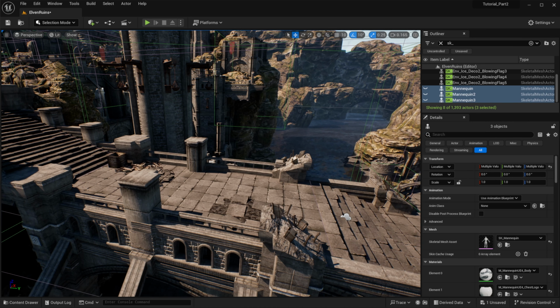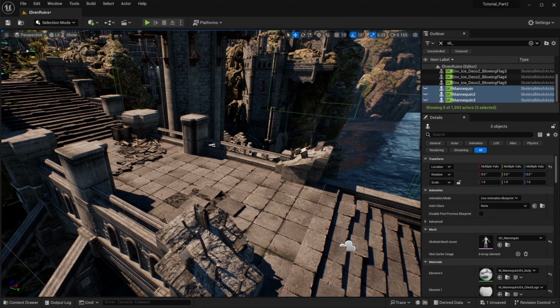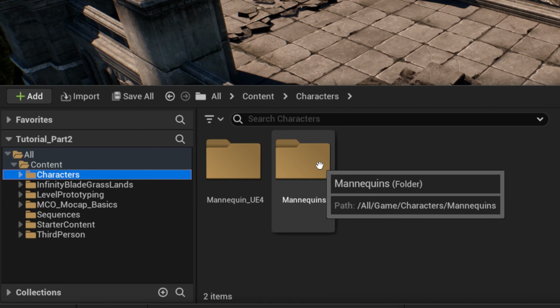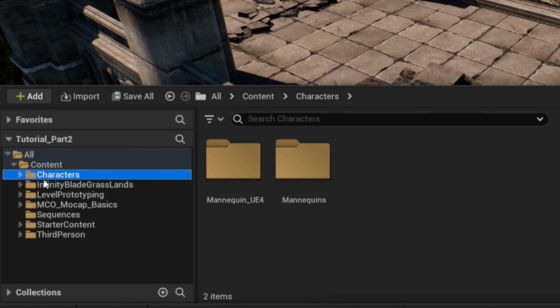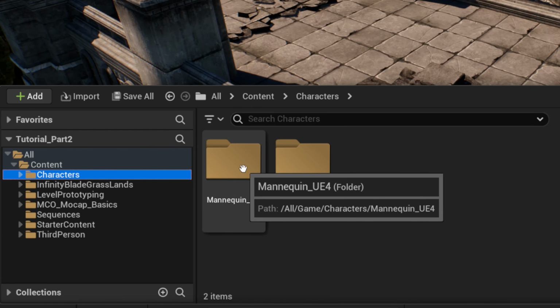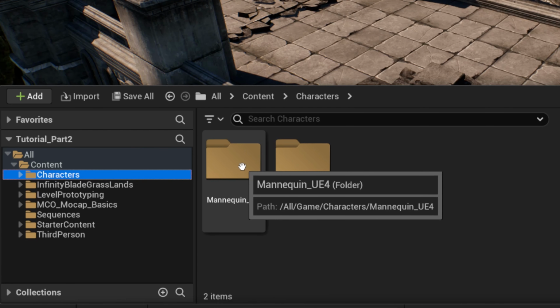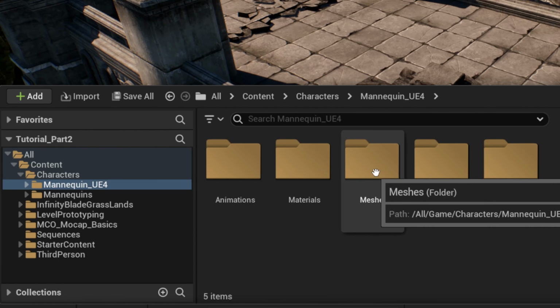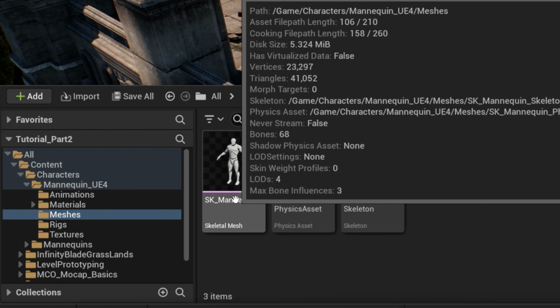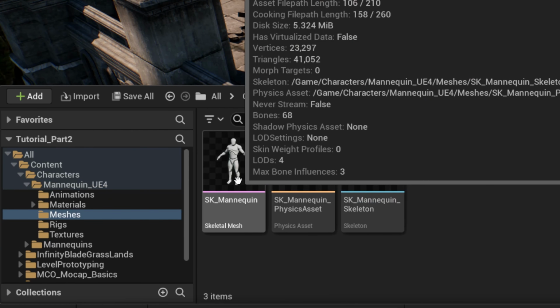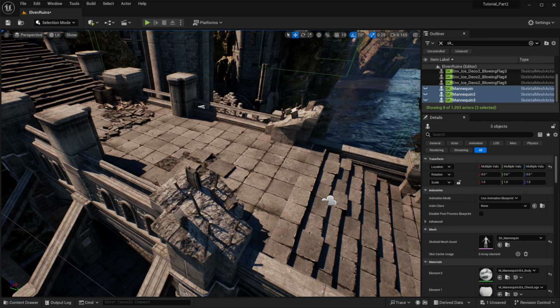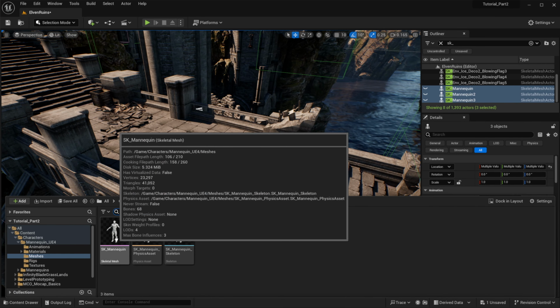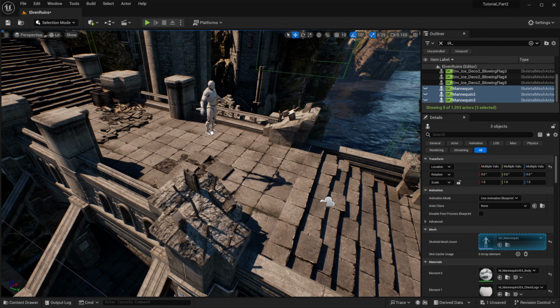All right, so now let's add our third person character into this level and start filming it moving. So we're going to open up our content browser and go to characters, but this time, instead of going to the mannequins folder, we're going to go to mannequins UE4. Open that up, go to meshes, and then select SK mannequin. We'll first figure out where you want the character to be. Open the content browser back up and then drag him into the level like that.